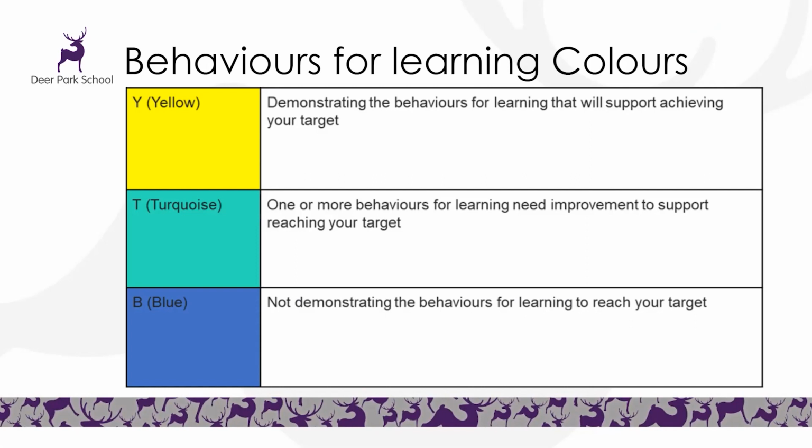In many cases, a turquoise will mean just a few small tweaks will support them further to reaching their targets in Year 11. It's really important to understand that turquoise isn't necessarily anything to worry about, and it's very dependent on the comments that accompany the colour and that they may only require those small tweaks. A blue Behaviours for Learning colour means that students are not demonstrating many of the Behaviours for Learning statements in school or in each subject, and are therefore unlikely to reach their target at this stage.